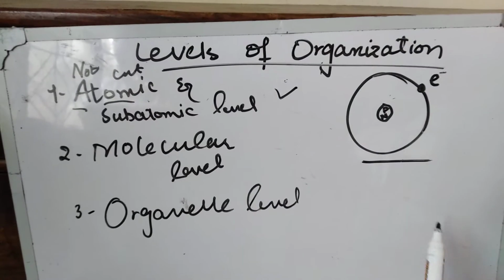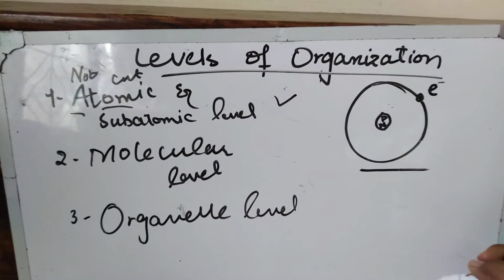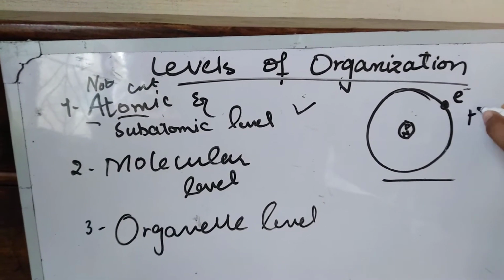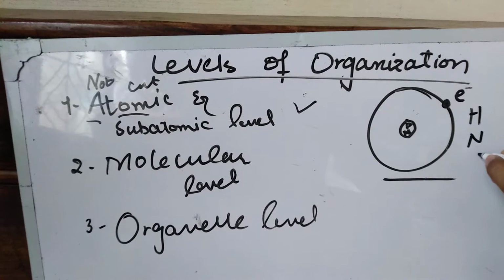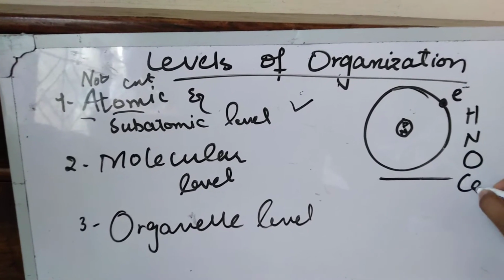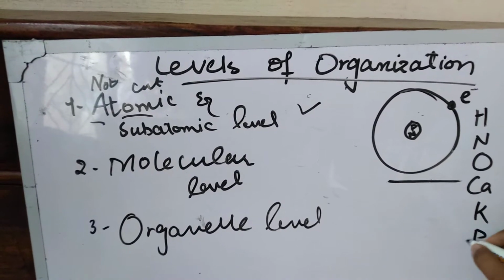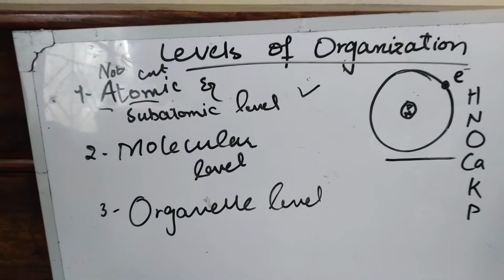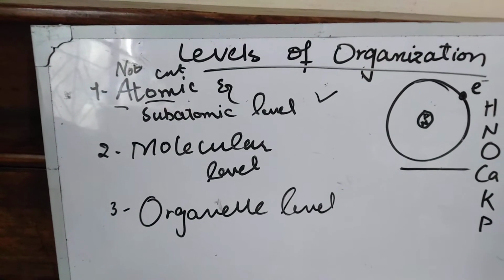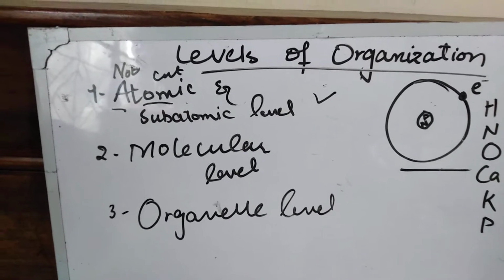When we take examples of atoms, we know hydrogen, nitrogen, oxygen, calcium, potassium, phosphorus. These are all examples of atoms, and we all know about this.